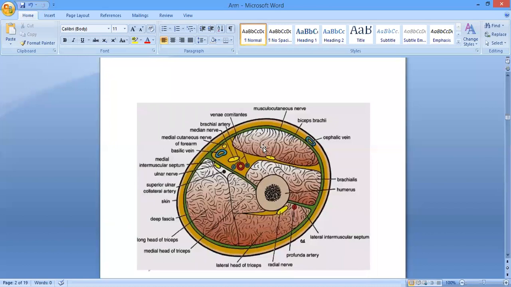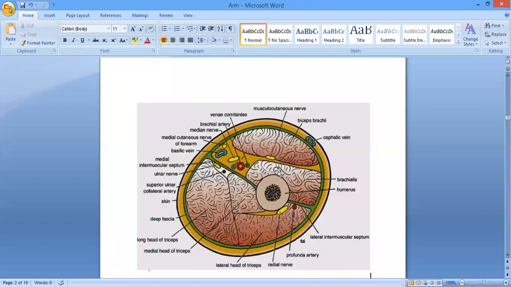Each of these compartments has its own muscles, its own nerve and its own blood vessels. Okay? It will have its own blood supply and its own nerve supply. It is not the case that the nerve of the anterior compartment is going to supply the muscles of the posterior compartment. It's never like this, right? So each compartment has its own muscles, its own nerve supply and its own blood supply.